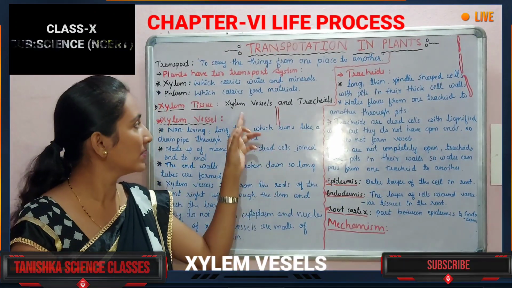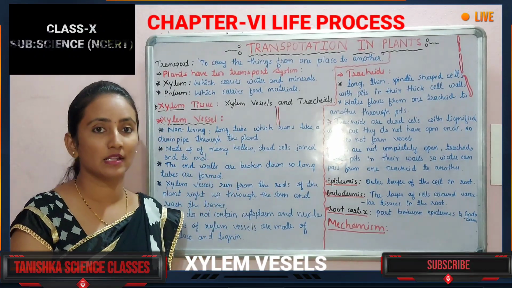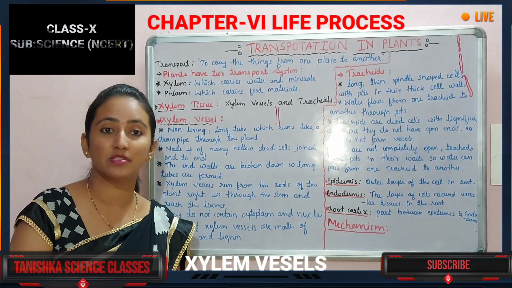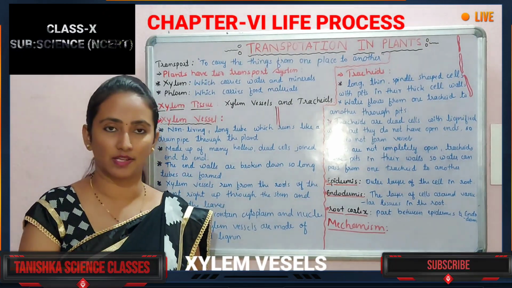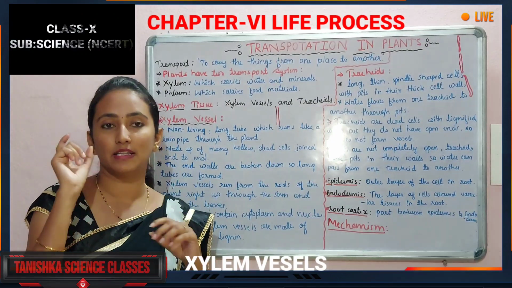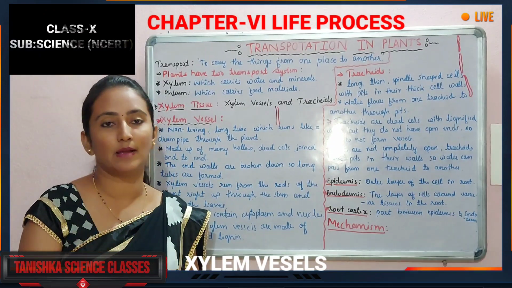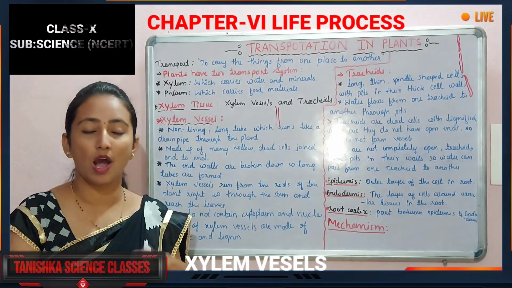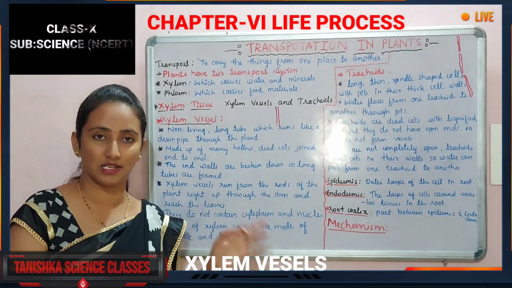Let's see first about the xylem vessel. How are xylem vessels? They are pipe-like, tube-like structures. You have already seen drainage pipes. So they are like a drain pipe, we can say. They are present from the root till the leaves. In each and every part of the plant we can observe the xylem tubes. They are tube-like structures, I have said. Let us see in detail what these xylem vessels perform.